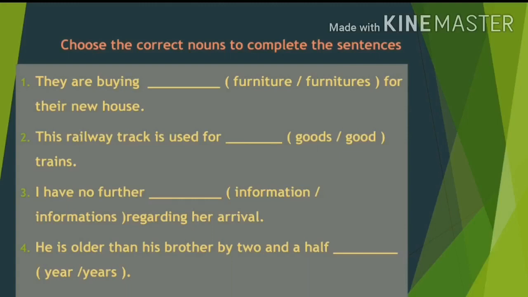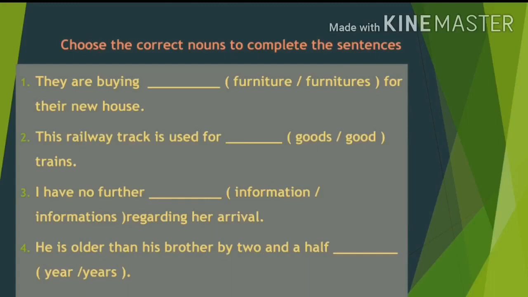See the second sentence. This railway track is used for dash trains. Either the answer is good or goods. Have you heard this word? Goods train. Yes, that's the right one. It is not good. It is goods trains. Goods train is not for passengers. The purpose of goods train is to carry only the luggage.